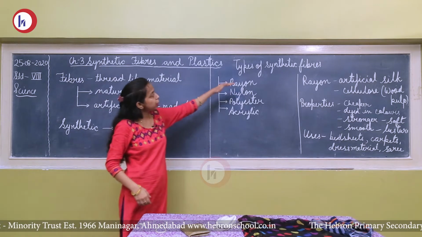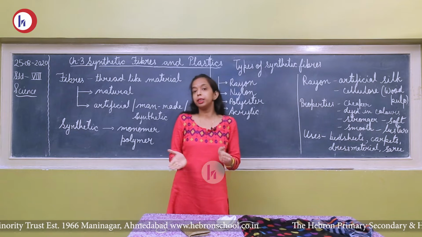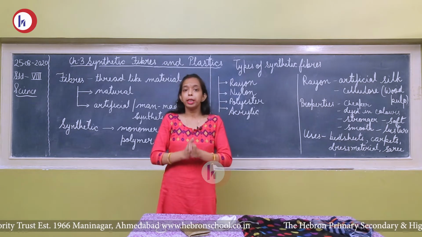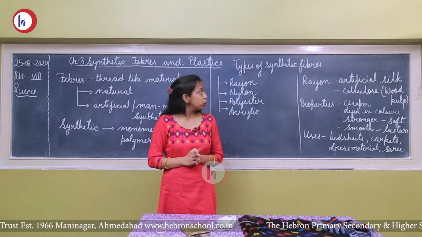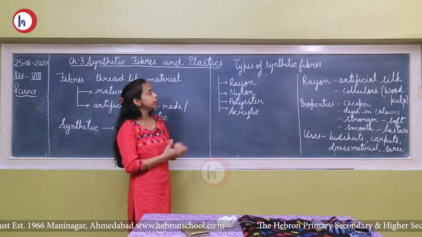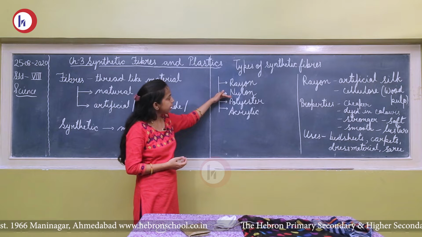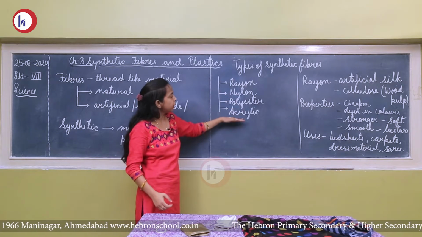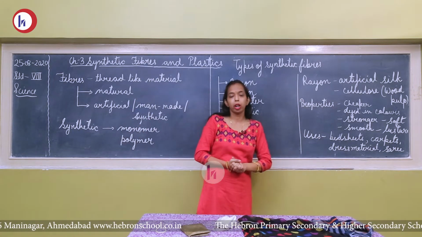Now the types of synthetic fiber. So synthetic fibers are the fibers which are chemically processed and obtained through man. So there are four types of synthetic fibers according to this chapter: rayon, nylon, polyester and acrylic. So first we will discuss rayon.